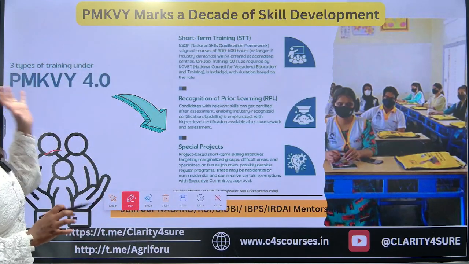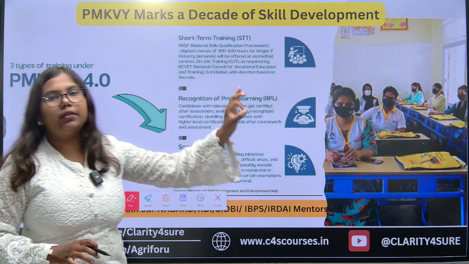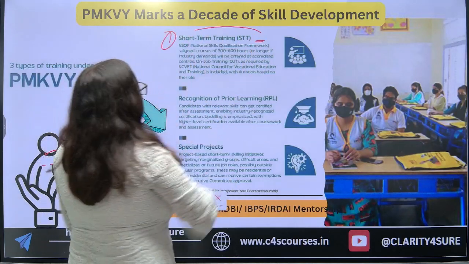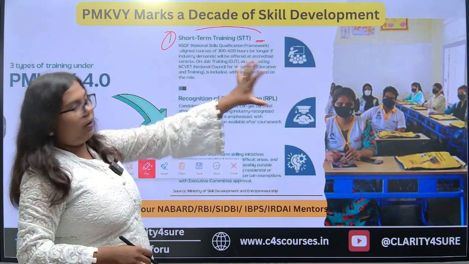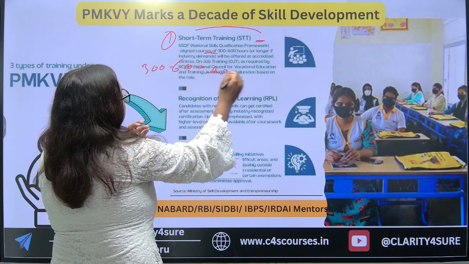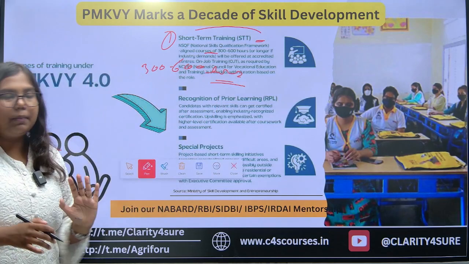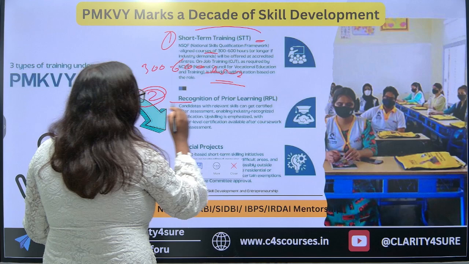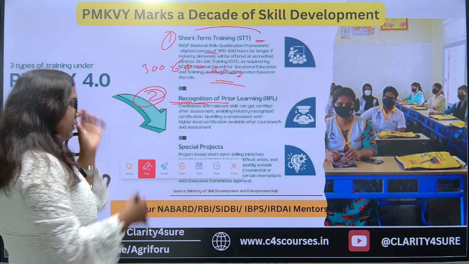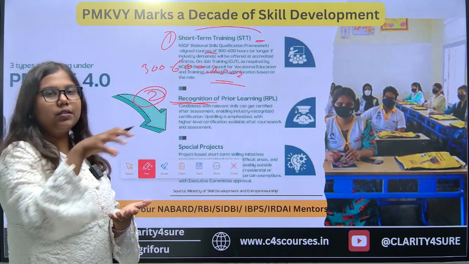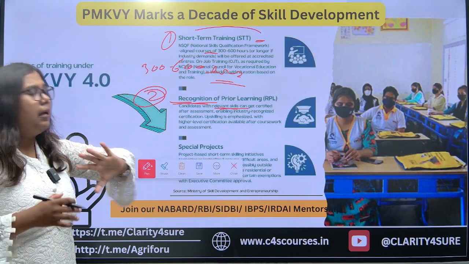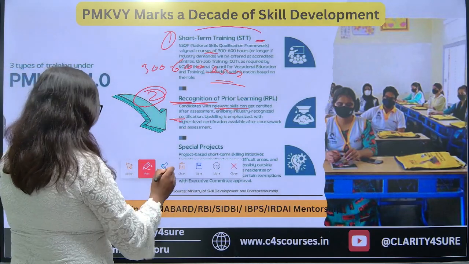Now, there are 3 types of training under the Pradhan Mantri Kaushal Vikas Yojna 4.0. The very first type is short-term training. In this, the National Skill Qualification Framework is aligned, with courses of 300 to 600 hours, or longer if the industry demands. Then the second type is recognition of prior learning. The candidates enrolled under this, with relevant skills, can get a certified assessment enabling industry recognized certification.